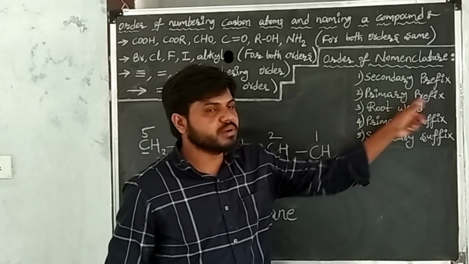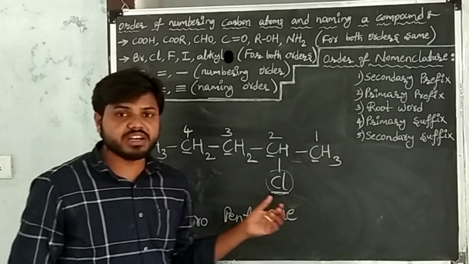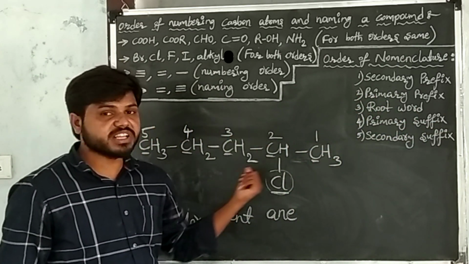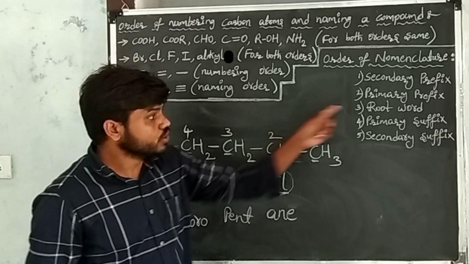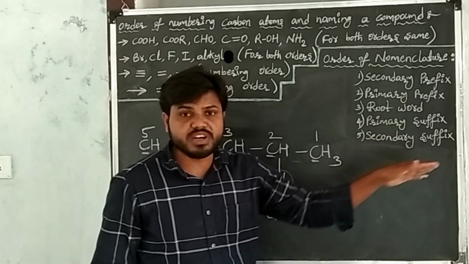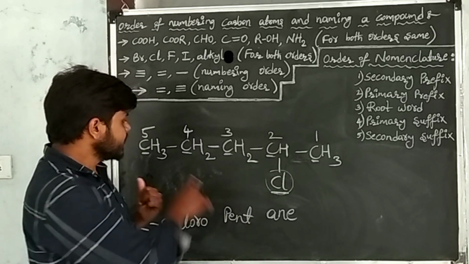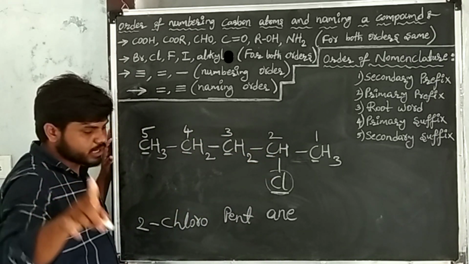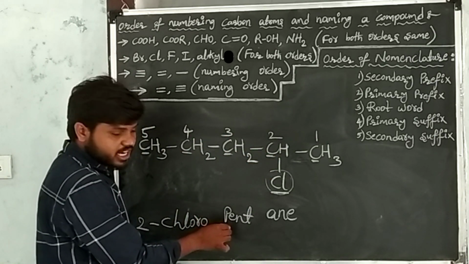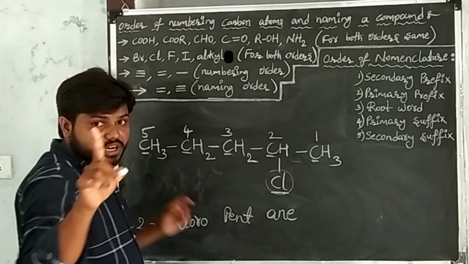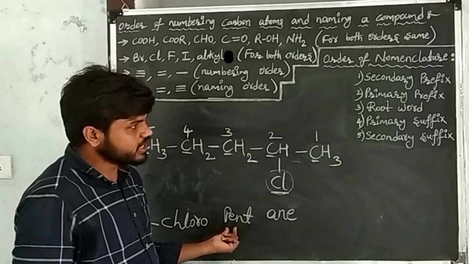Now go to the primary prefix. Primary prefix here is what? Cyclic. Cyclic is not present in the given carbon compound, so go to the root word. Root word here is the number of carbon atoms. In the given carbon compound, 5 carbon atoms are there. The root word of 5 carbon atoms is pent. I have written the root word.